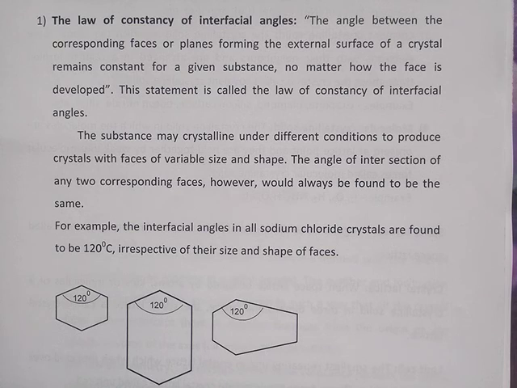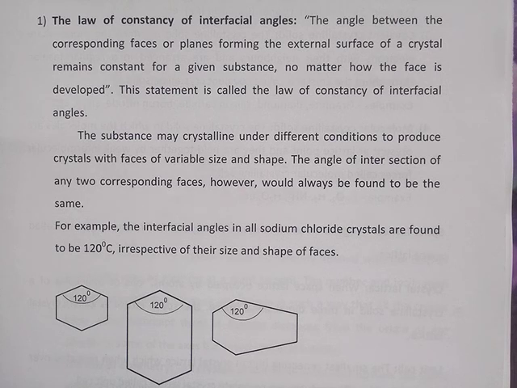So the angle between the corresponding faces or planes remains constant for a given substance no matter how the face is developed. This statement is called the law of constancy of interfacial angles.